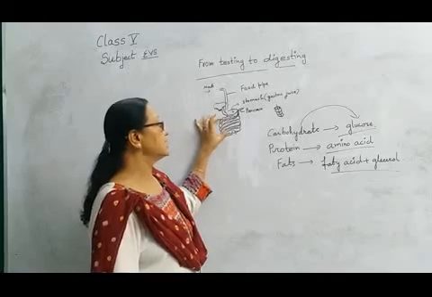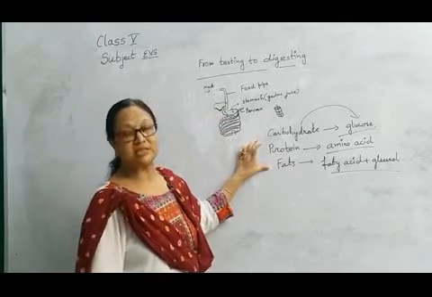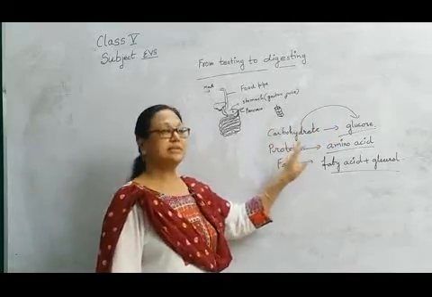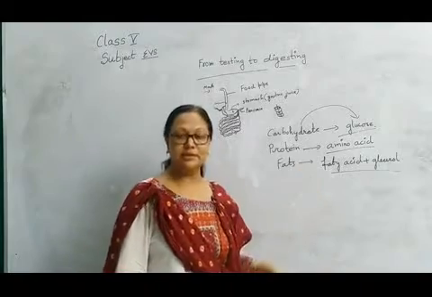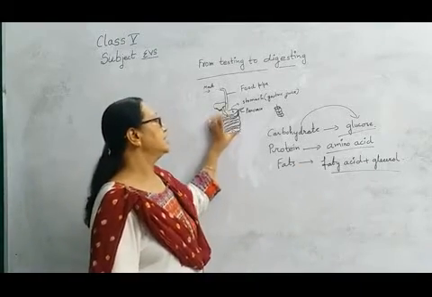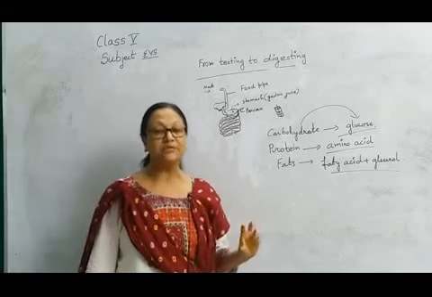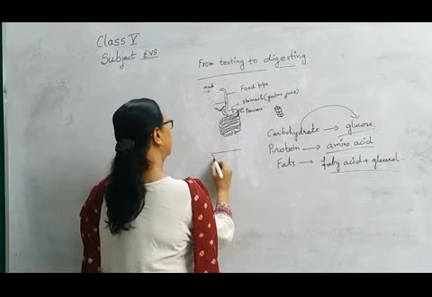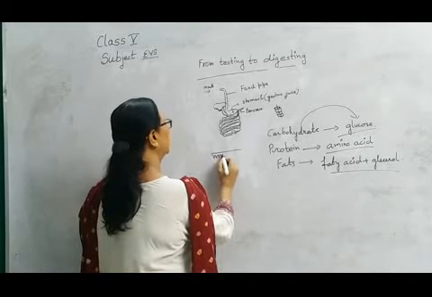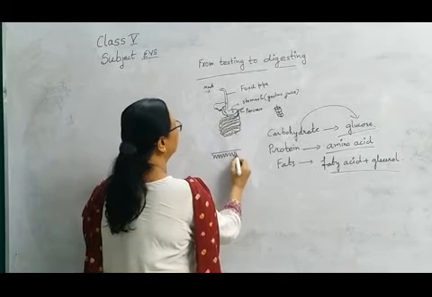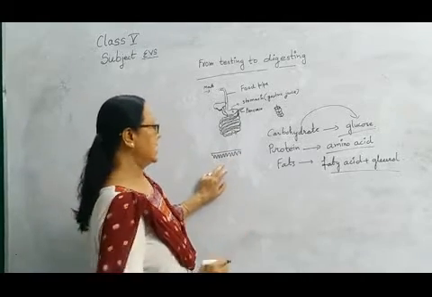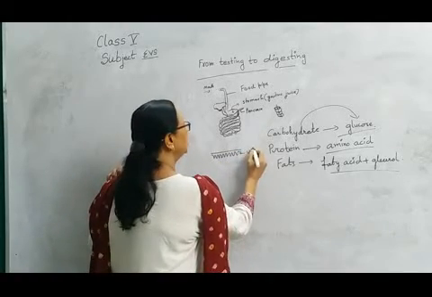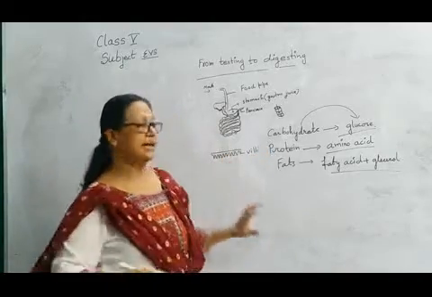Now in this small intestine, all these functions are completed. That means carbohydrate changes into glucose, protein changes into amino acid, and the fat changes into fatty acid or cholesterol. Now the small intestine digests all the food items, and within the inside lining of the small intestine there are folds, and these folded or finger-like projections are called villi, and through these villi food is taken to the blood.